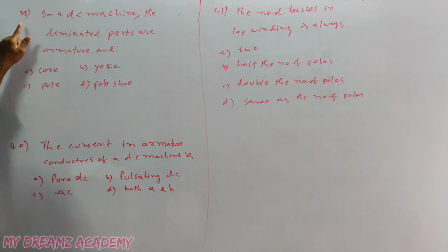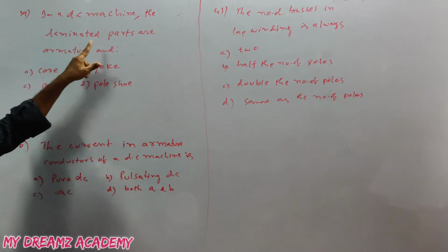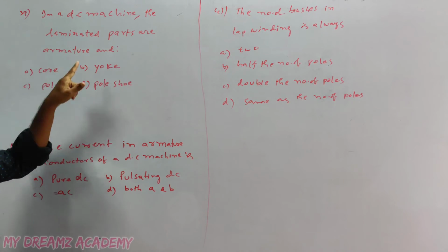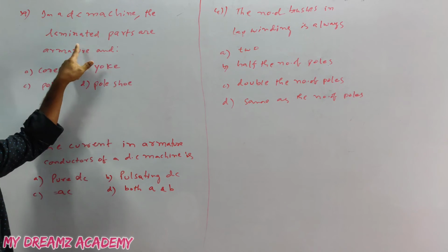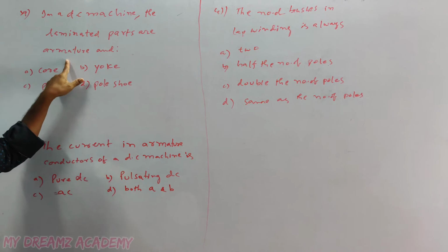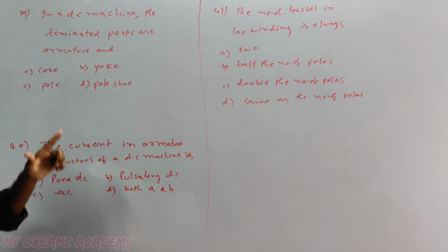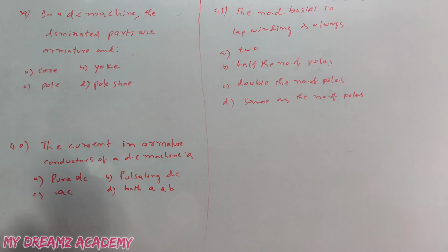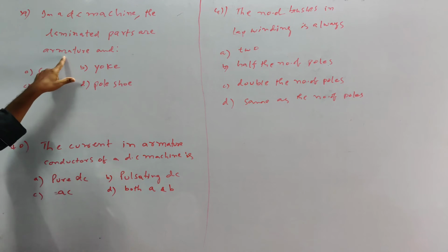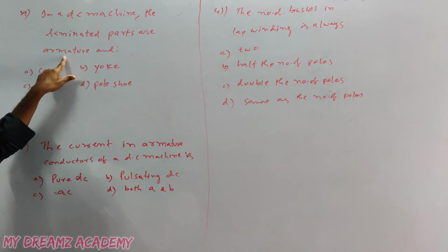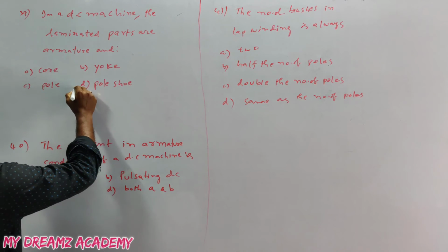Okay, we'll see the 39th question. In a DC machine, the laminated parts are armature and another one. In a DC machine, only two parts are laminated. Those are the armature conductors, and one more, the pole shoe. So the answer is D.